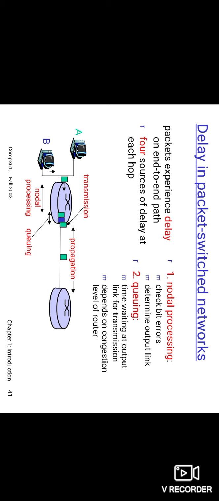Okay, how many packets have arrived before the newly arrived one, and the time for their transmission. If the queue is empty and no other packet is currently being transmitted, then our packet's queuing delay is 0. Queuing delays are also in the order of microseconds to milliseconds. So the queuing delay is the time for a packet to wait in the queue for transmission. The time taken depends on the number of packets and their transmission rate.